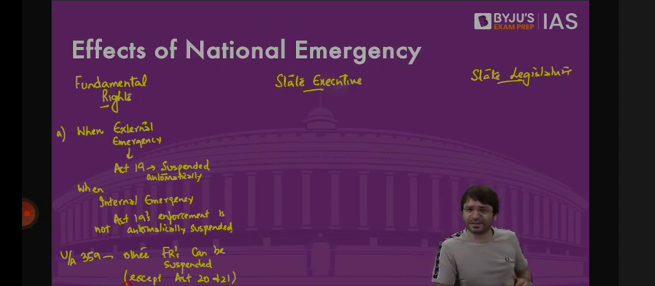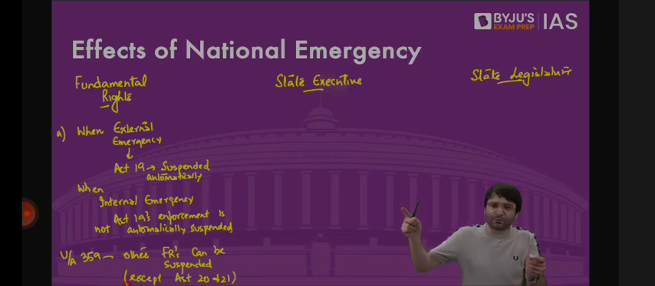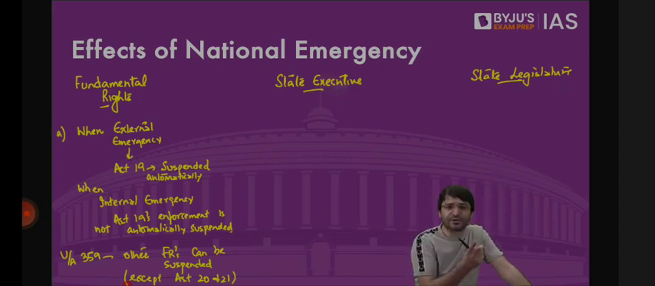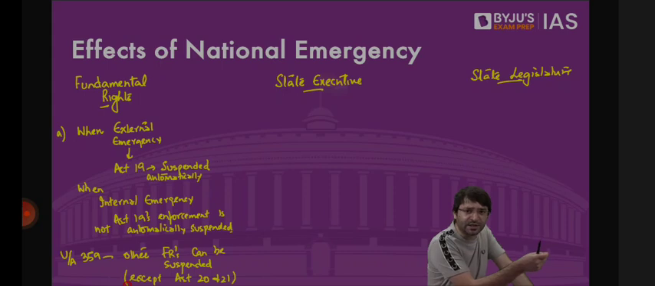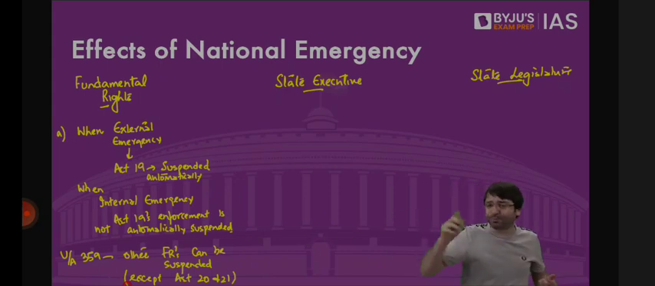Otherwise, what is the difference between fundamental rights and directive principles? Fundamental rights are enforceable. Directive principles are not enforceable. That means if your fundamental rights are violated, you approach the Supreme Court. Supreme Court will protect your fundamental rights. But during national emergency, when external emergency is imposed, Article 19 is suspended. If during this period your Article 19 is violated, you cannot approach the court. And it is normal as well.